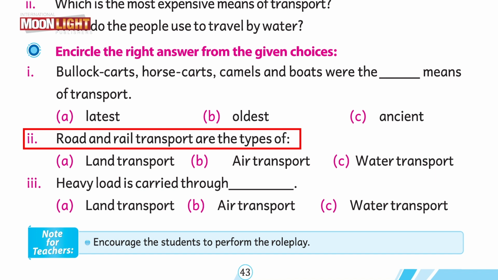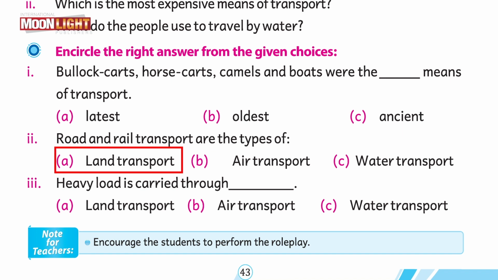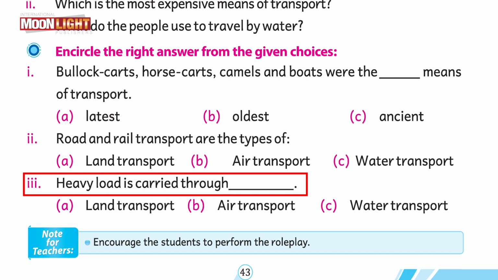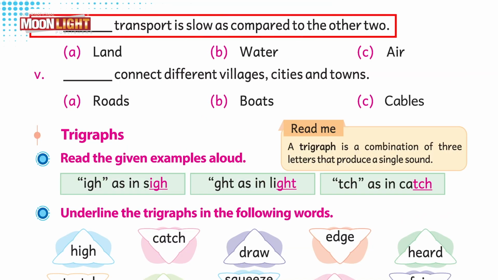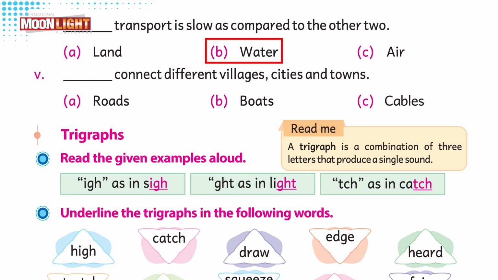Road and rail are the types of number 1, land transport, air transport or water transport. And obviously the answer is A, land transport. Heavy load is carried through dash, land transport, air transport and water transport. And yes, we all know that water transport is used for carrying heavy loads. Dash transport is slow as compared to the other two, land, water and air. And the answer is water transport.